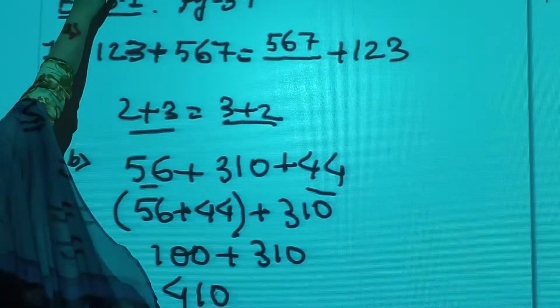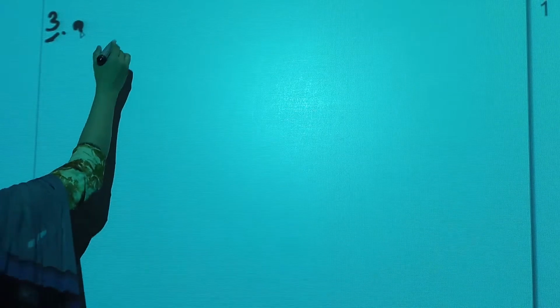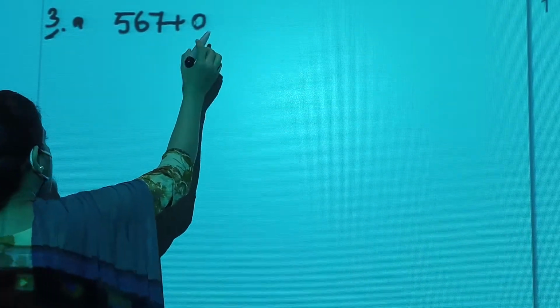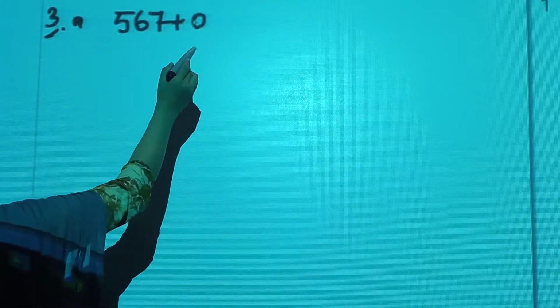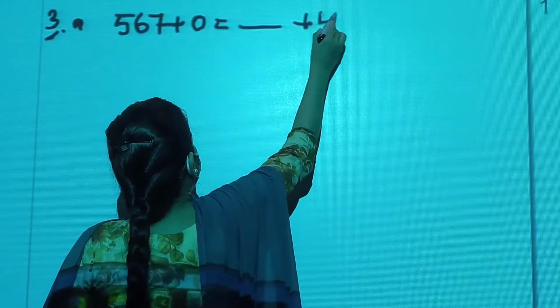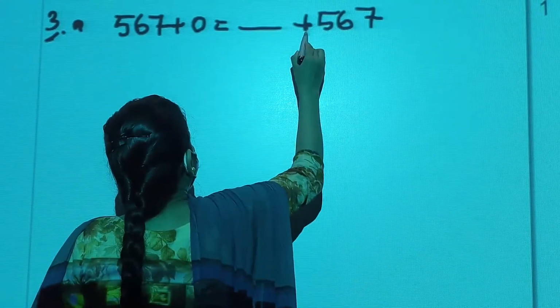Alright students. Now next we will move. Next question will be number 3. 3A I will do, fill in the blanks, and you will tell me which property it is following. 567 plus 0 is equal to dash plus 567.